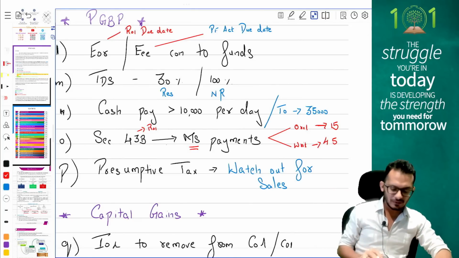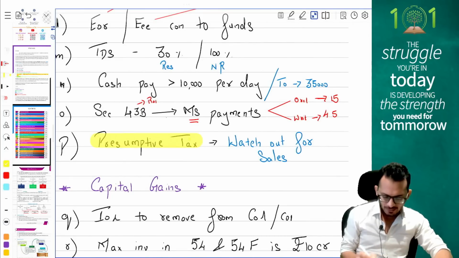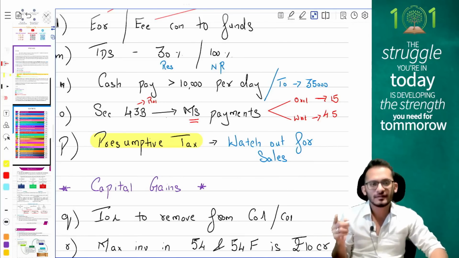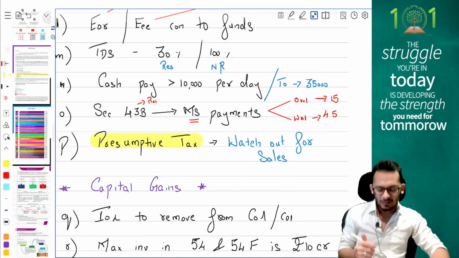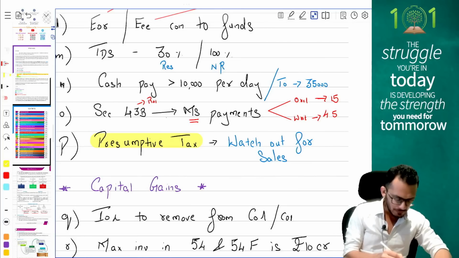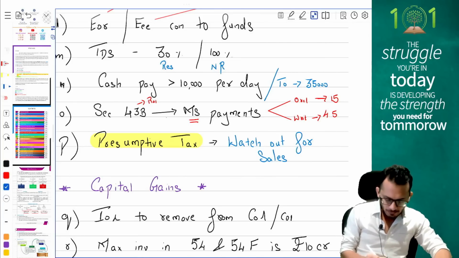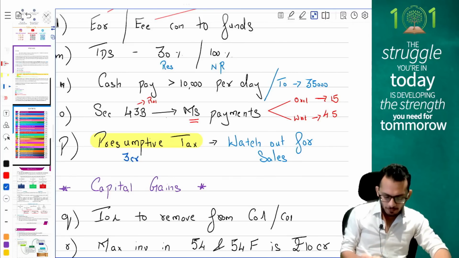Next, and the most important thing which I expect in the current year's exam, people, is your provisions relating to presumptive taxation. Income tax in the current year has come and told, if you are running a business in which 95% of the turnover is received by permissible modes, then you will be eligible for presumptive taxation up to, people, what is the number? Up to 3 crores. But if you're running a profession, then it is 75 lakhs.